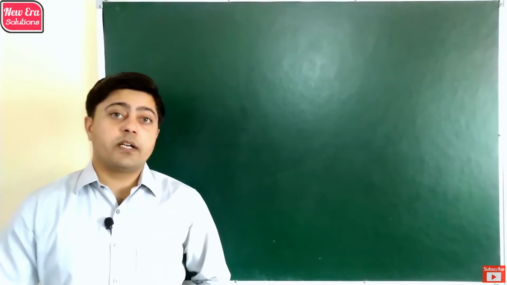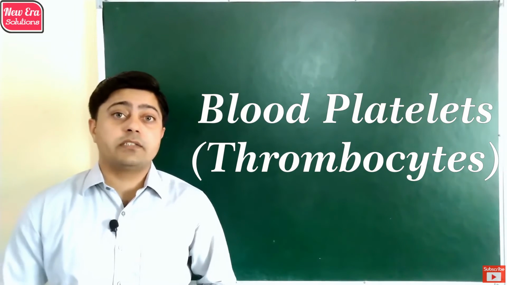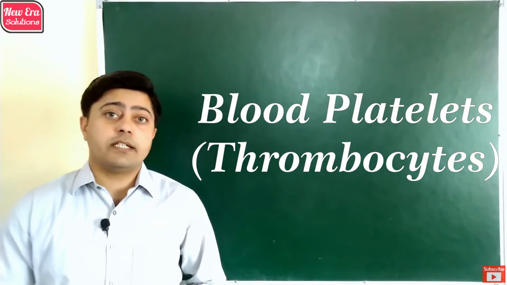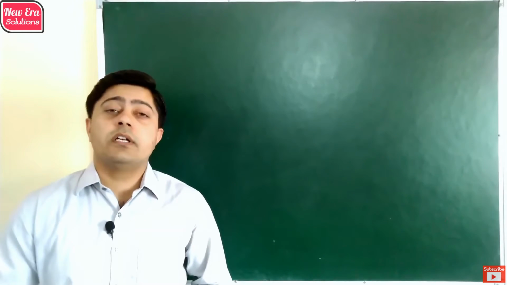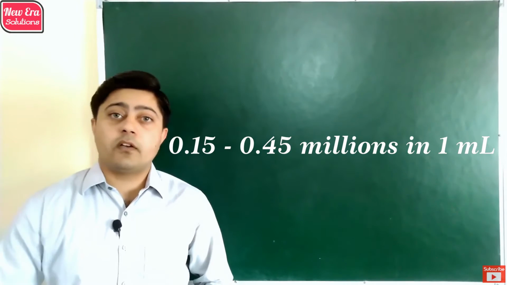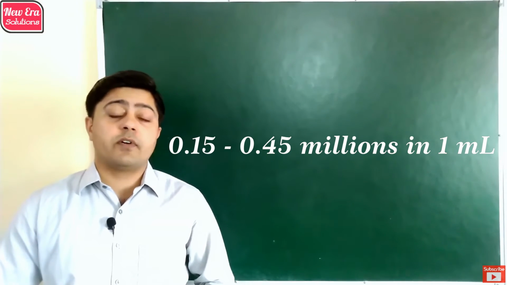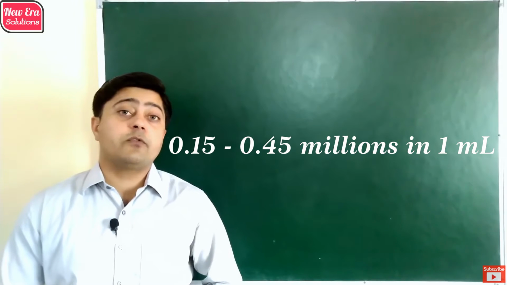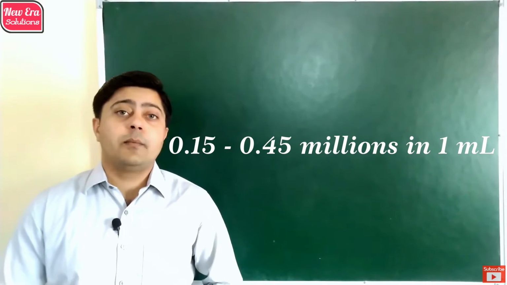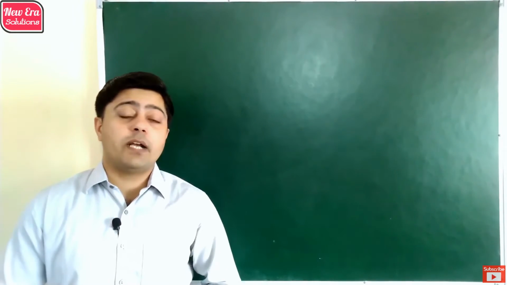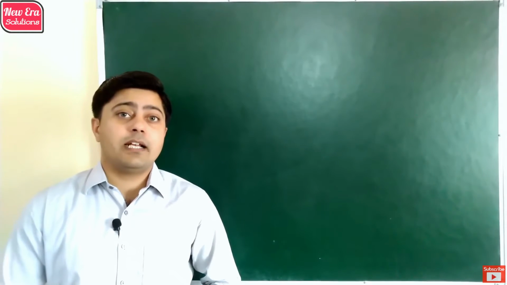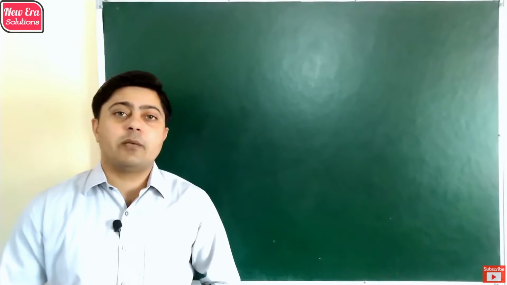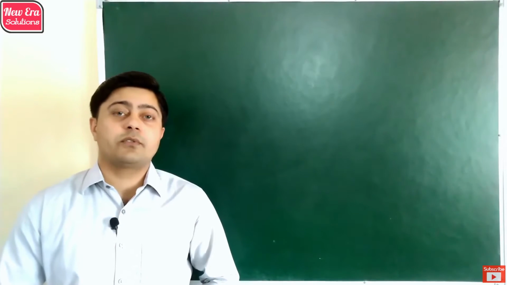The next component of blood is blood platelets, also known as thrombocytes. These are small in size and present without a nucleus. In 1 ml of blood, there are 0.15 million to 0.45 million blood platelets present. The lifespan of blood platelets is 1 week. These platelets help to form a clot during an injury so that it can prevent the excess flow of blood through the body.